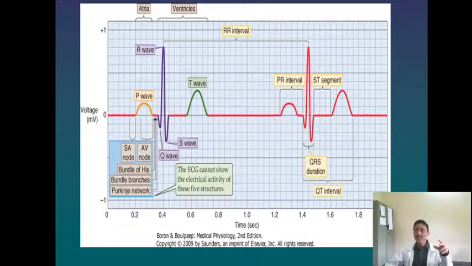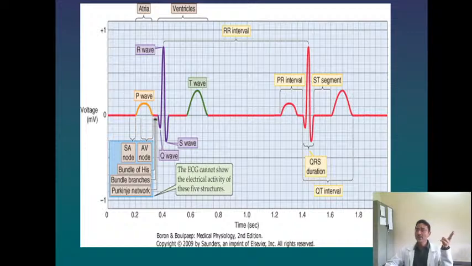So when you are seeing the height or the shape of the R wave in V5 and V6, or the S wave in V1 and V2, this will indicate the record of the left ventricular activity. Similarly, the R wave in V1 and V2 and the S wave in V5 and V6 indicate right ventricular activity.